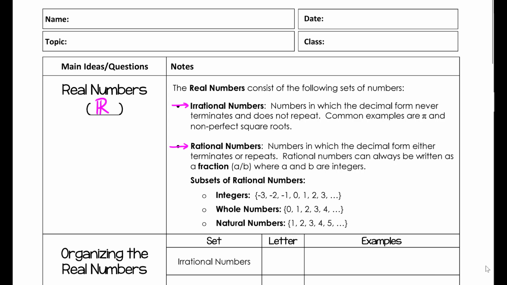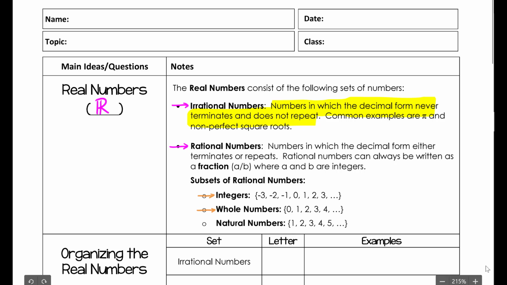Irrational numbers, if you read the definition here, are numbers in which the decimal form never terminates and does not repeat. Common examples are pi and non-perfect square roots. The rational numbers are numbers in which the decimal form either terminates or repeats. Rational numbers can always be written as a fraction a over b, where a and b are integers. And then contained within the rational numbers, we have three other sets.